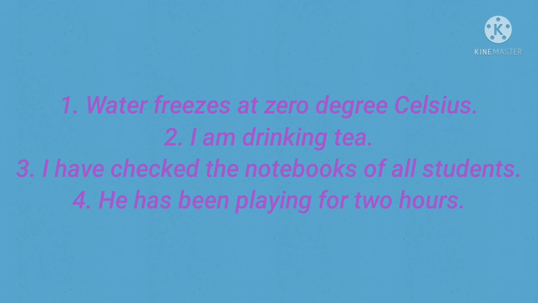He has been playing for 2 hours. The form in this sentence is of the present perfect continuous tense. As we can see, he is the subject and has been plus verb plus ing, that is playing. So the sentence is in present perfect continuous tense.